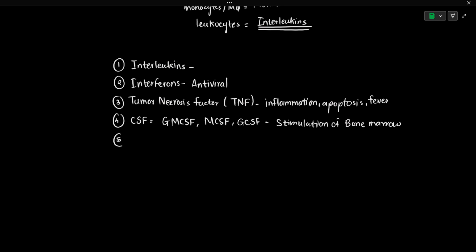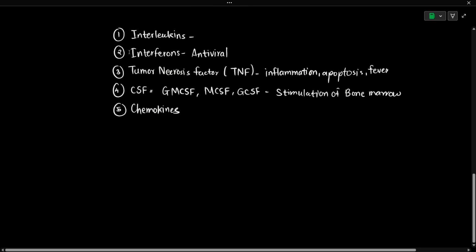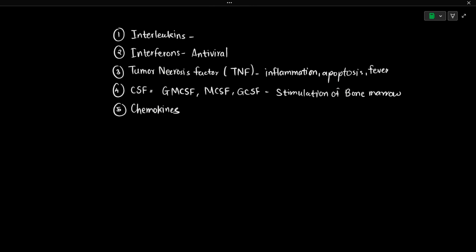Then there is another type known as chemokines. I already discussed chemokines, I guess, in the lecture on lymph nodes. I don't remember where I discussed them, but chemokines are also cytokine molecules, a type of cytokine which induces chemotaxis. Chemotaxis means the movement of immune cells.